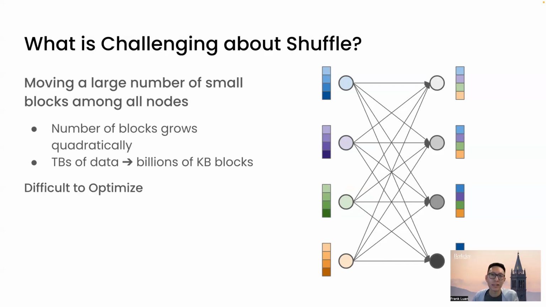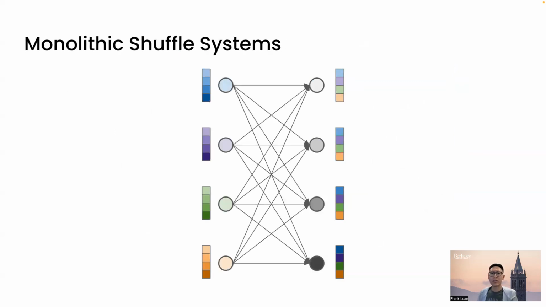One, this creates inefficiencies in disk I/O. And two, failures can happen when the system transfers billions of blocks across network, disk, and memory, and the system must be able to transparently handle these failures. Given the importance and the difficulty of shuffle, people have developed many specialized systems for large-scale shuffle. These systems solve the performance and scalability challenges at large scale, but they are costly to develop and to deploy.